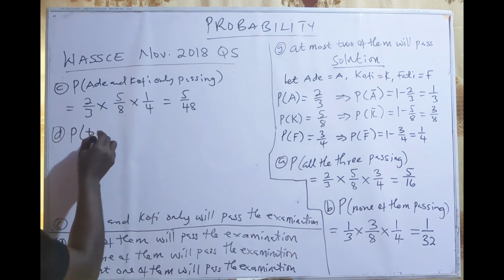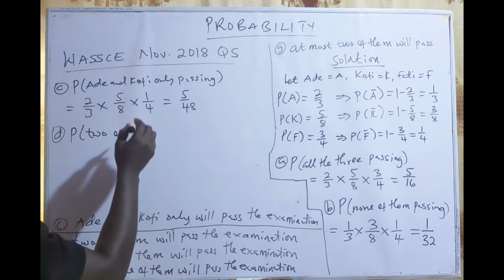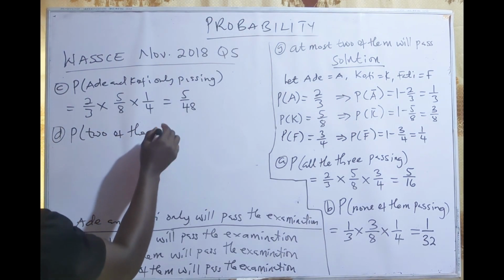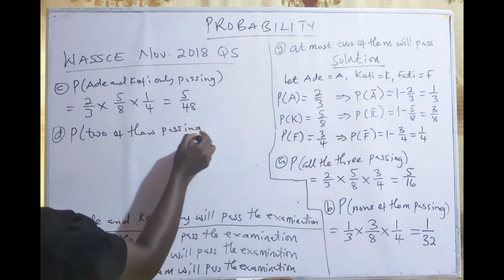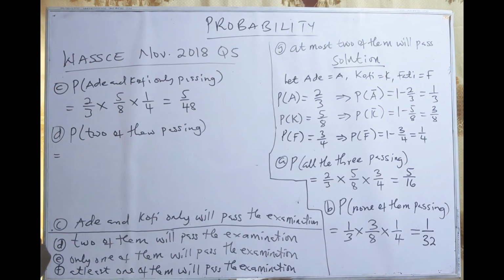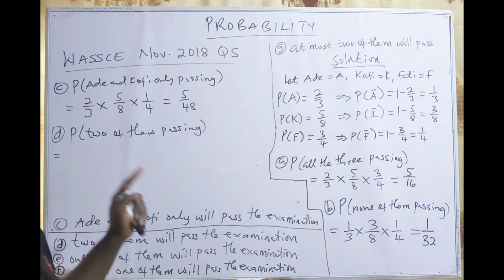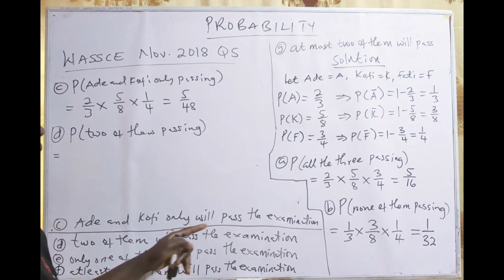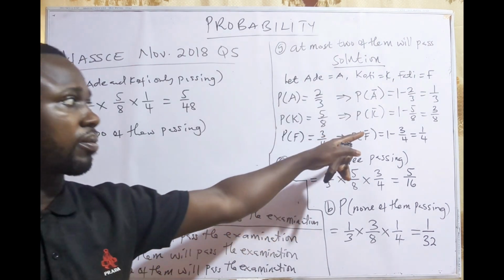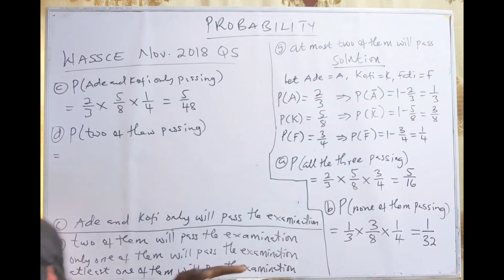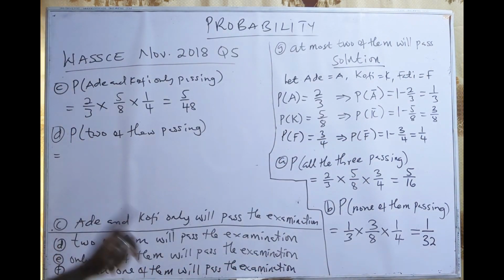Probability of 2 of them passing. If you look at the question C, it was specific that Ade and Kofi are the 2 of them that will pass. It means Fatih will fail. Here it says just 2 of them. So we have to consider all the possibilities that can happen.